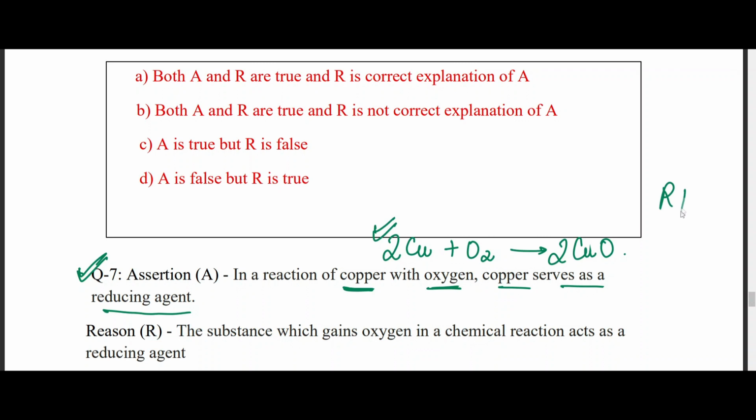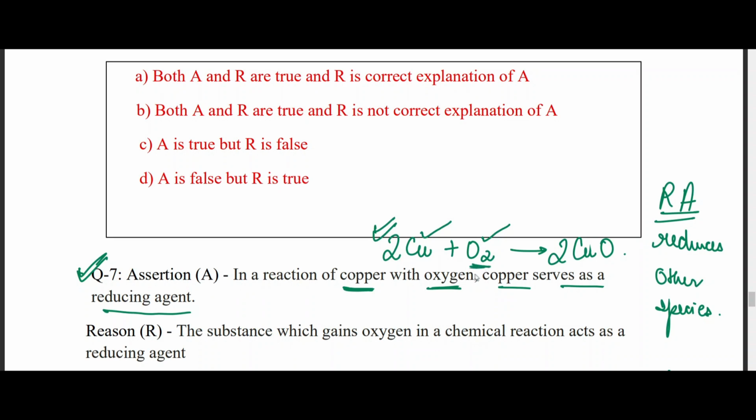So what is a reducing agent, students? So reducing agent is that particular species that reduces other species. Okay, that helps in reduction of other species. That particular species is known as a reducing agent. So here we can see that copper and oxygen are there on the reactant side.